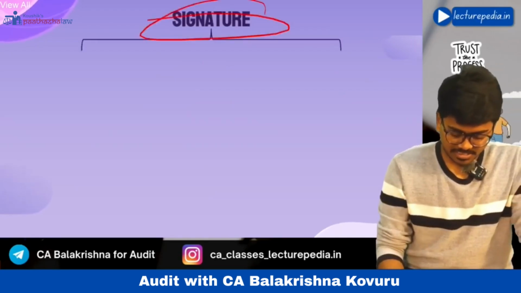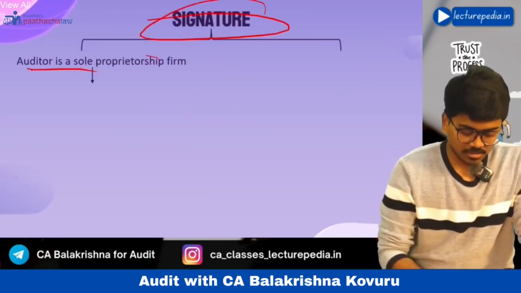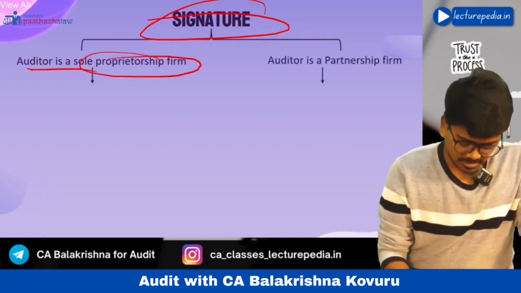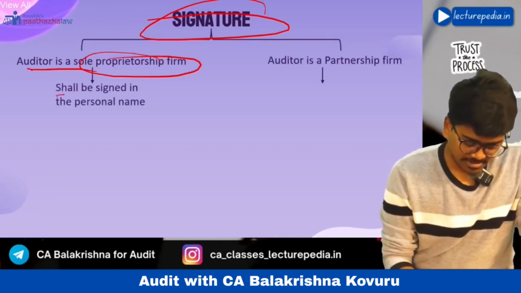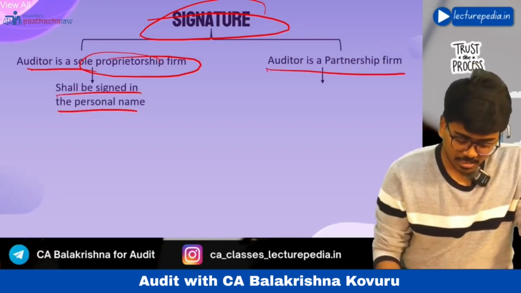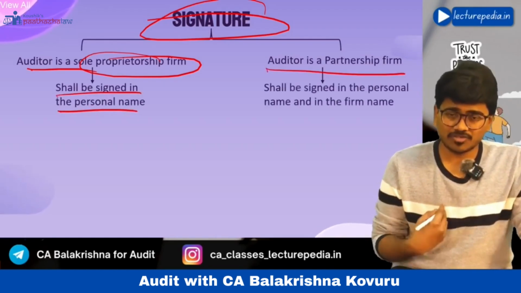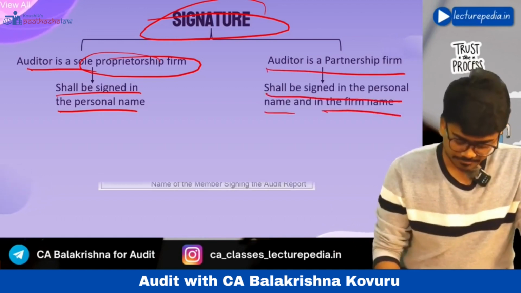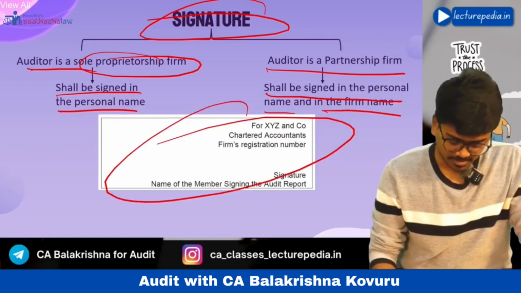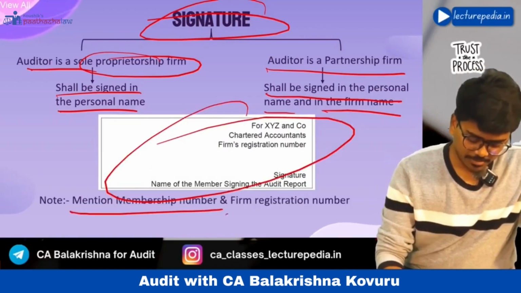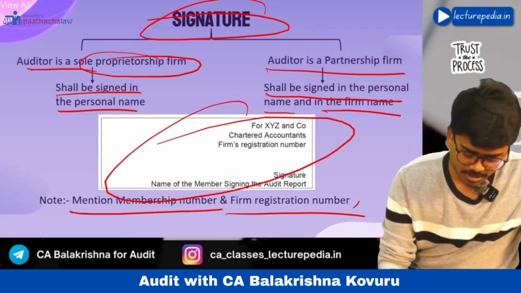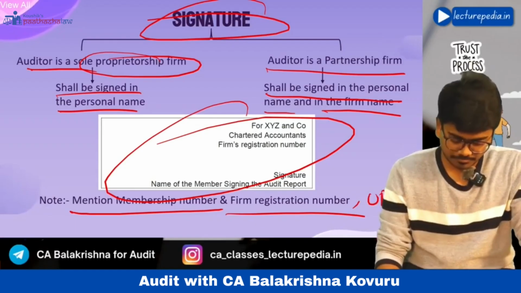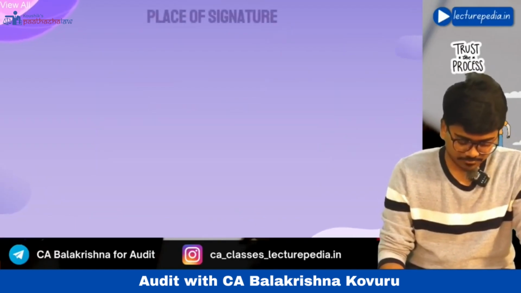Next, signature. If the auditor is a sole proprietorship firm, then the auditor will sign on behalf of himself, right? Shall be signed in the personal name. If the auditor is a partnership firm, then he will sign in his own name and on behalf of his firm also. Shall be signed in personal name as well as in firm name. Here is an example I have given. Note, mention membership number and firm registration number also. You should also mention UDIN, the unique document identification number, in the audit report. That is with respect to the signature.